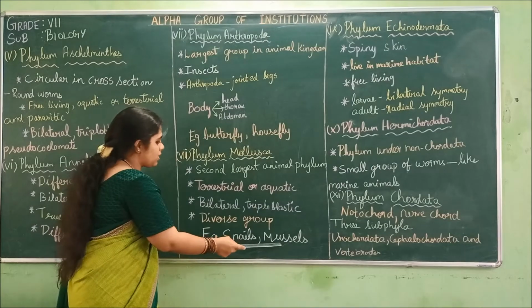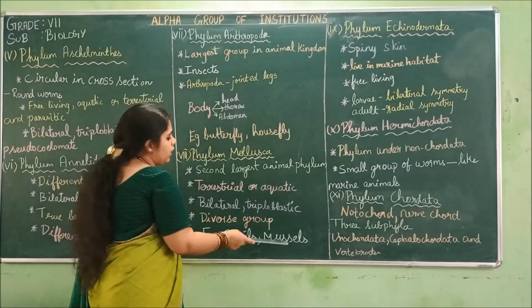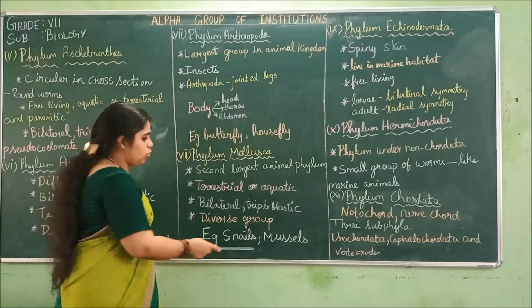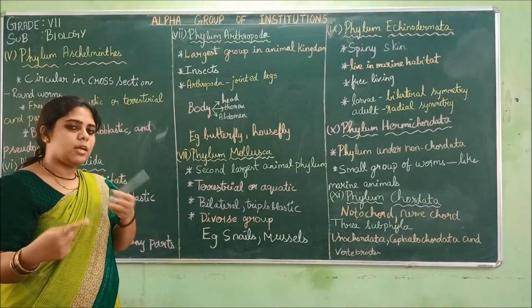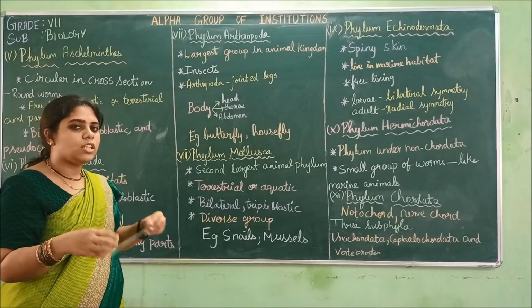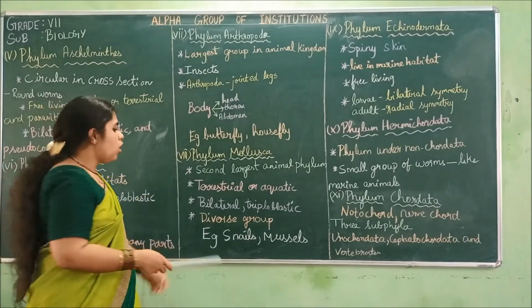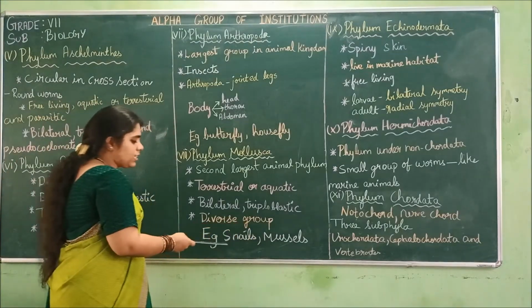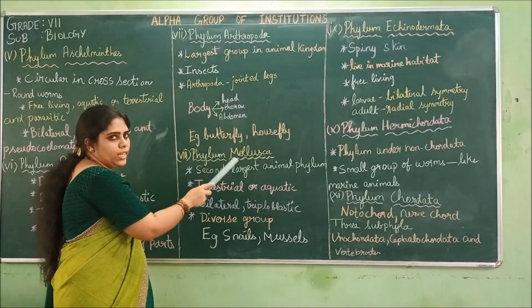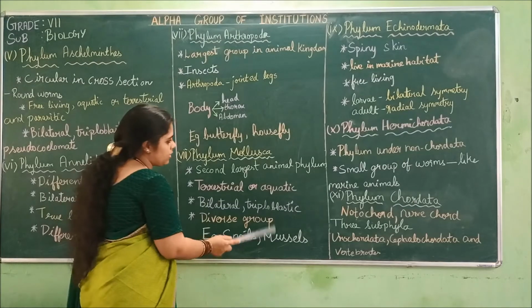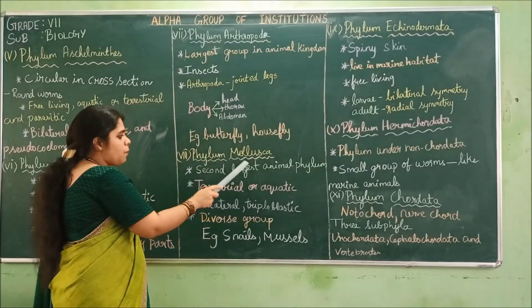Examples: snails, mussels. So these are some of the aquatic animals. These mussels and others will be beneficial. In foreign countries, some of them are consumed as food. So these mussels and snails all come under the phylum Mollusca.